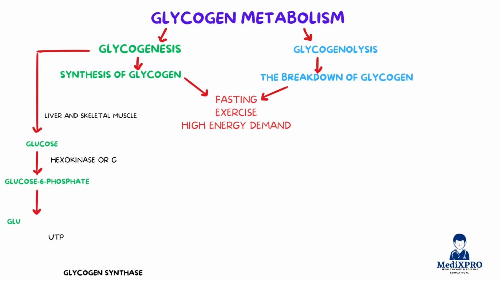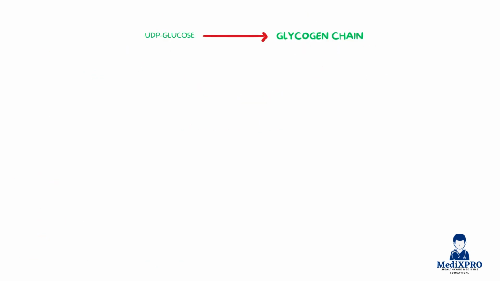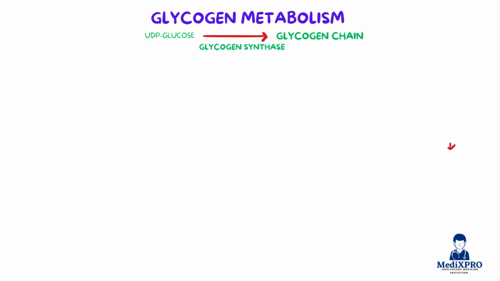Glycogenesis, which primarily occurs in the liver and skeletal muscle, begins with glucose being phosphorylated to glucose 6-phosphate by either hexokinase or glucokinase. This is then converted to glucose 1-phosphate by the enzyme phosphoglucomutase. Glucose 1-phosphate reacts with UTP to form UDP glucose, the activated glucose donor. Glycogen synthase adds UDP glucose to a growing glycogen chain, while the branching enzyme forms alpha-1-6 glycosidic bonds, increasing the solubility and accessibility of glycogen.